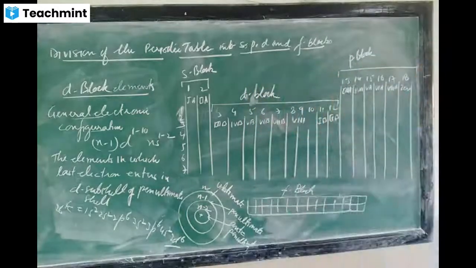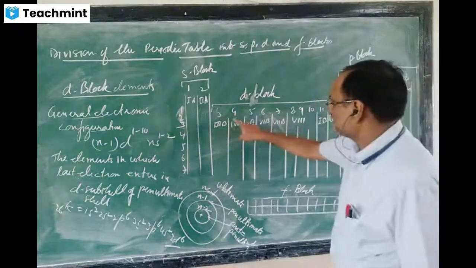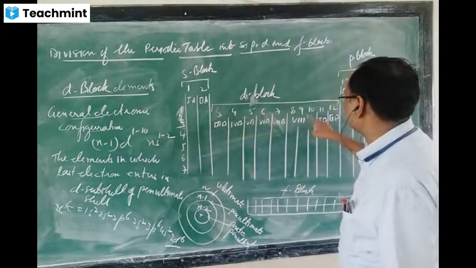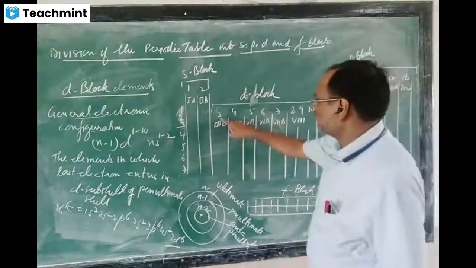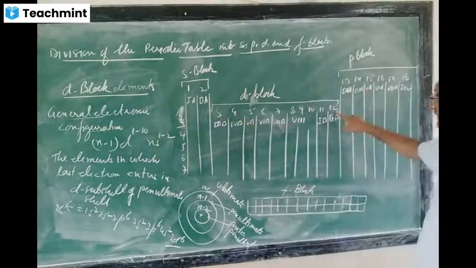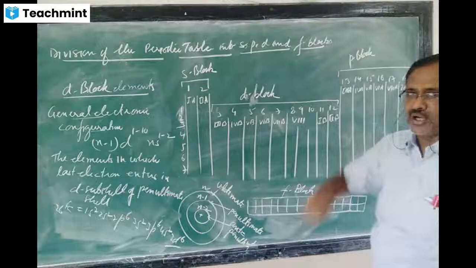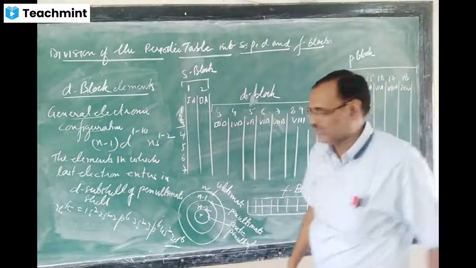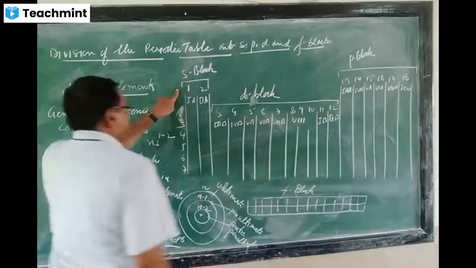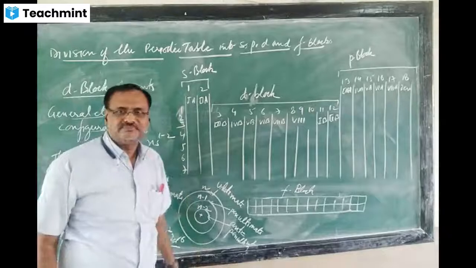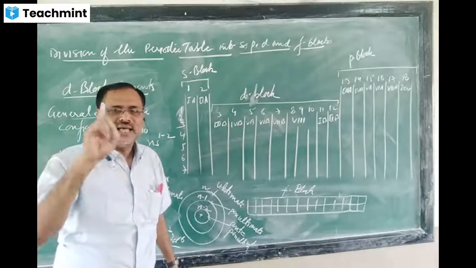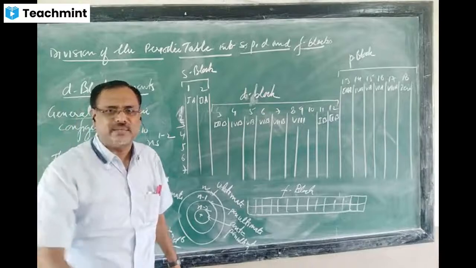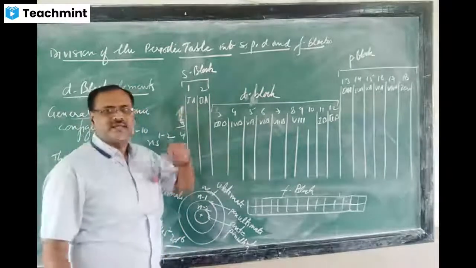Now the question is, how many groups are there in the D block? Just see, 1, 2, 3, 4, 5, 6, 7, 8, 9, 10. 10 groups are there, from group number 3 to group number 12. And one correlation I can tell you. In the S block only 2 groups are there. In the S subshell only 1 orbital is there, and in 1 orbital only 2 electrons can be filled. So that's why only 2 groups are there.